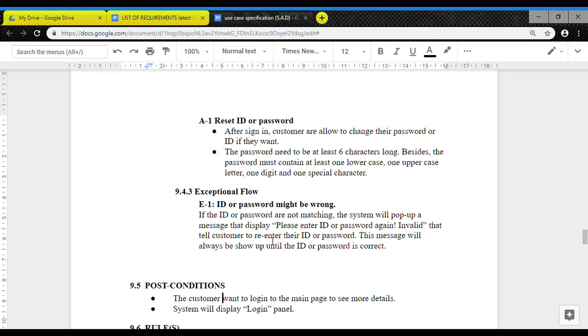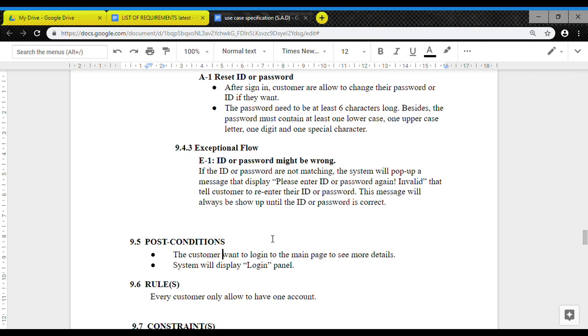The password needs to be at least 6 characters long. Besides, the password must contain at least one lowercase letter, one uppercase letter, one digit, and one special character. And for the exceptional flow, the ID or password may be wrong. If the ID or password do not match, the system will pop out a message that displays "Please enter ID or password again, invalid," that tells the customer to re-enter their ID or password. The message will always be shown until the ID or password is correct.